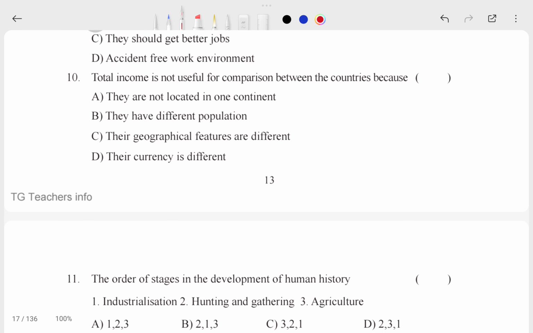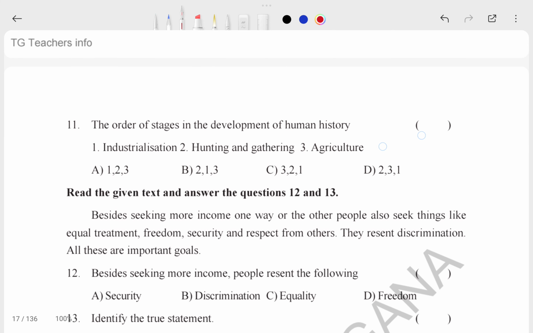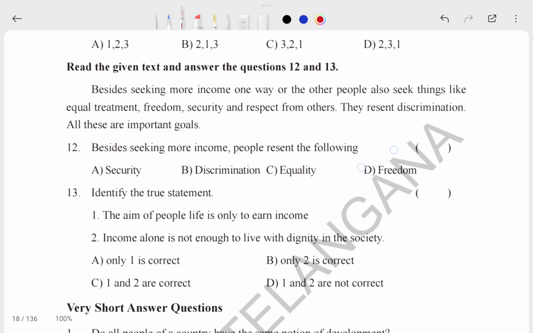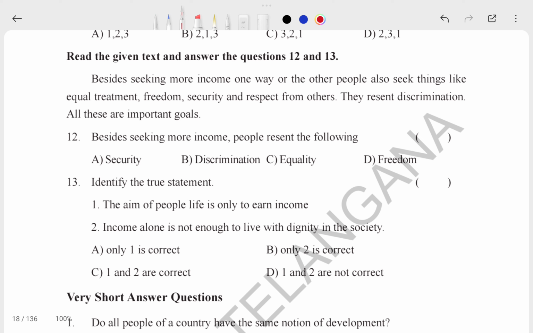Next, total income is not useful for comparison between countries, because, okay, till here is enough. Now read the given text and answer the questions. You have to read this paragraph and give the answers for questions 12 and 13. You have to practice these questions, as they are very important. If you practice every set of questions from this chapter, you will not leave a single question if it comes in your board examination.